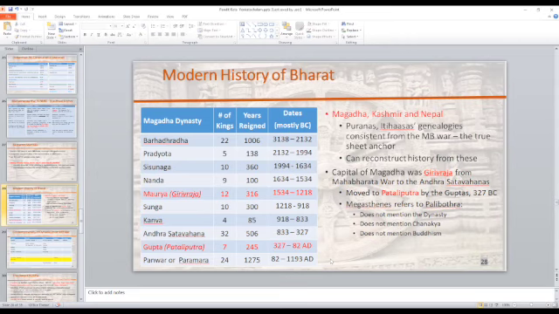Everyone good with this? Yes, sir. Okay, so now where is the problem? The problem is William Jones. Indica was the book supposedly written by Megasthenes when he visited India. And now that book called Indica refers to a city called Pulibotra. So now, does Pulibotra seem closer to Girivraja or to Pataliputra?